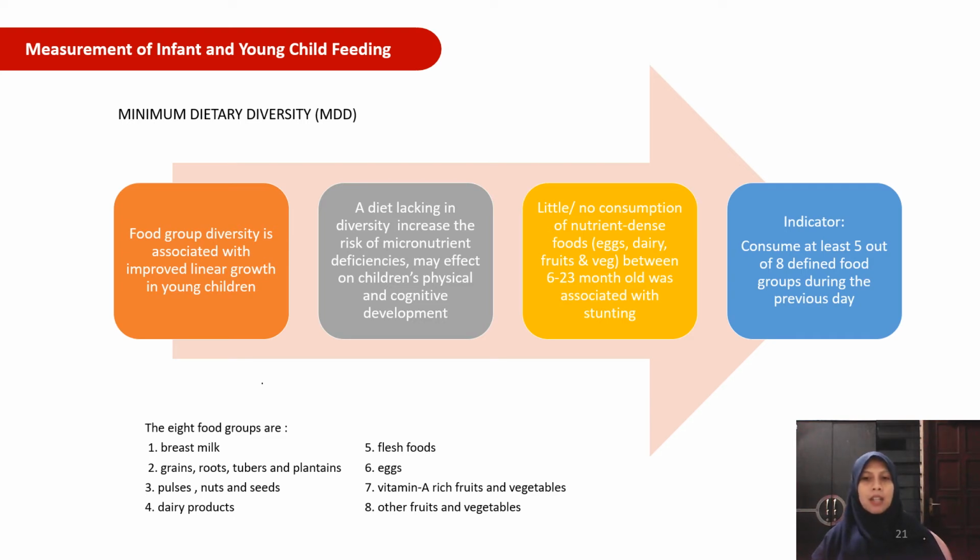So children should consume at least 5 out of 8 defined food groups. And what are the 8 defined food groups? The 8 defined food groups are breast milk, grains, roots, tubers and plantains, pulses, nuts and seeds, dairy products, flesh food, eggs, vitamin A rich fruit and vegetables, and other fruit and vegetables.